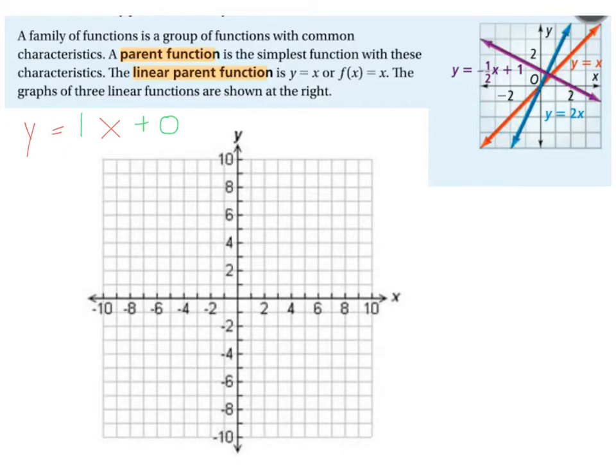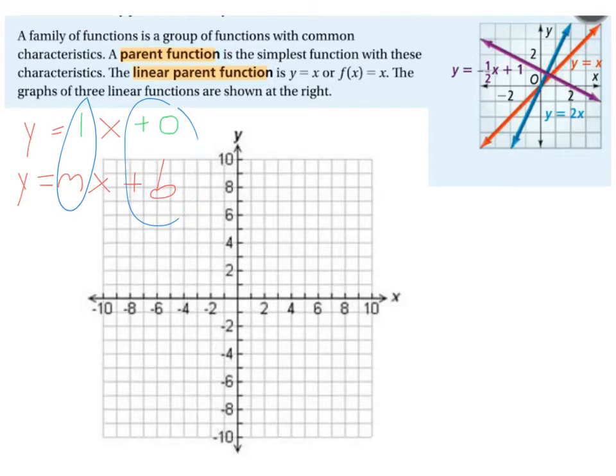And adding 0 to something doesn't change it. That matters because eventually we're going to be writing an equation in the form y equals mx plus b, and in this case, m is 1 and b is 0.